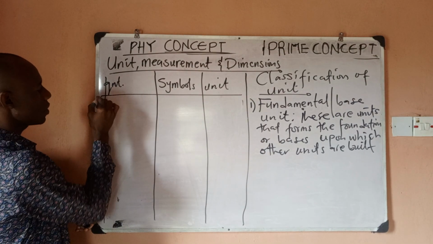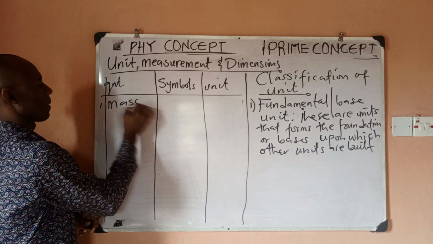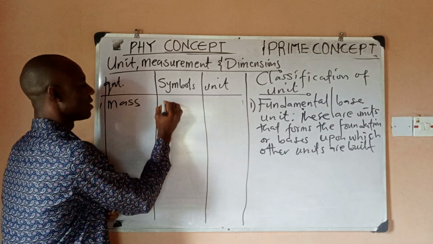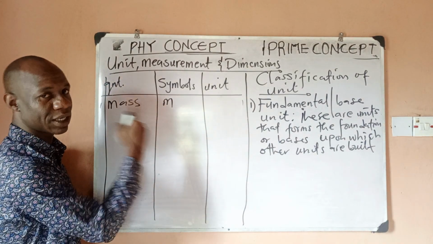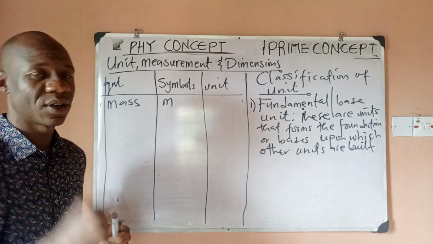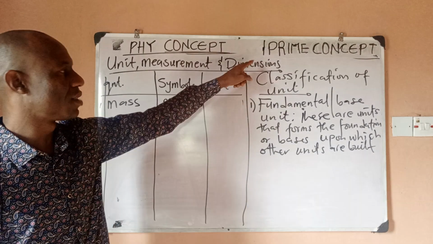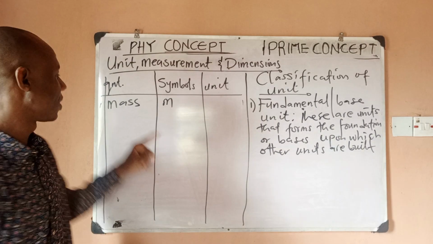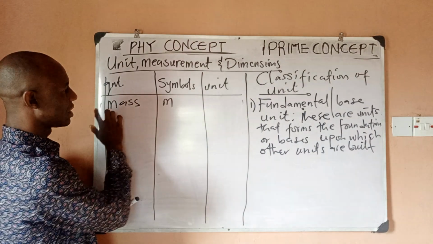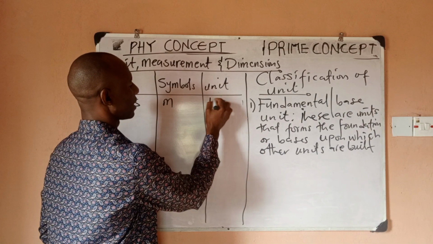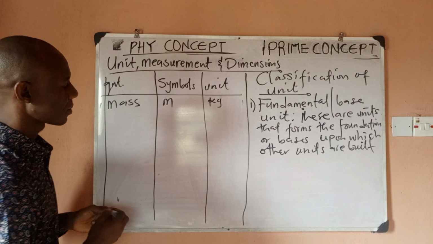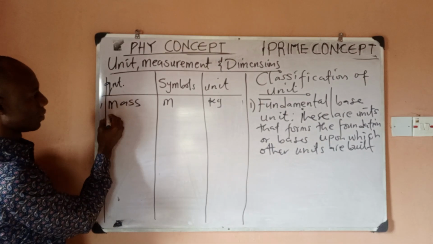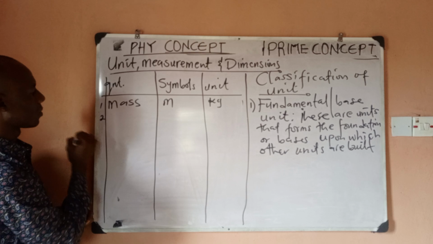Number one, talk about mass. Mass is a fundamental quantity. And what is the symbol for mass? It is denoted with small letter m. Small letter m. Don't use capital letter, because capital letter will be used when we get into dimensional analysis. So the symbol for mass in physics is small letter m. And what is the unit of mass? The unit of mass is kilogram. Right? Yes.